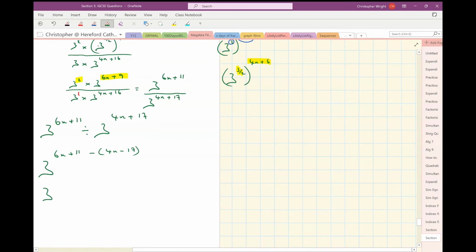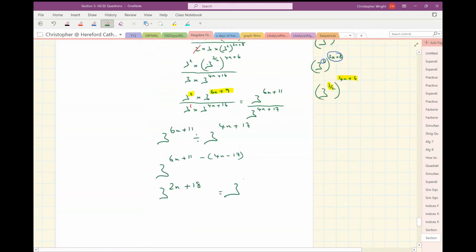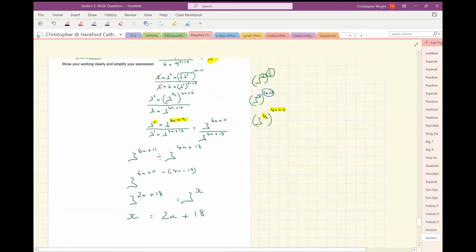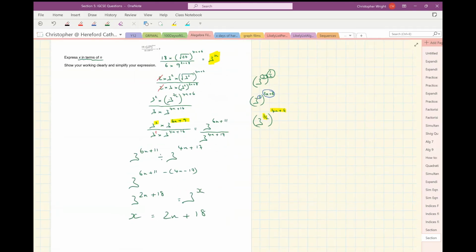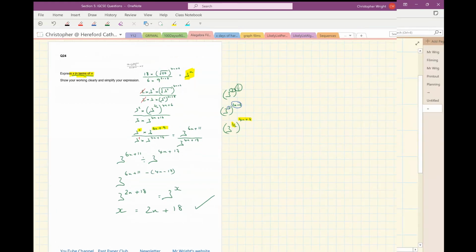So that's going to be 3 to the power of, let's write that 11 a bit more legibly. I'm going to have 6n minus 4n, so that's 2n. Then I've got plus 11 minus 17 plus 18. So that is what the left-hand side boils down to, and that equals 3 to the power of x. So that tells me that x must equal 2n plus 18. Now let's just go back to the question. It says express x in terms of n, and that is what I've done there. So that is question 24 sorted.